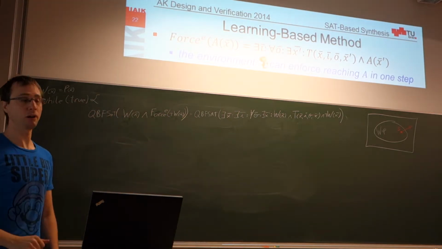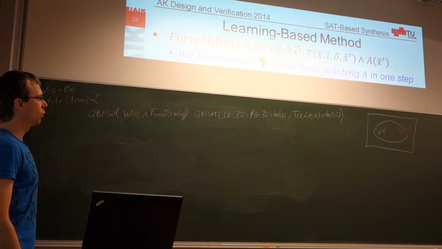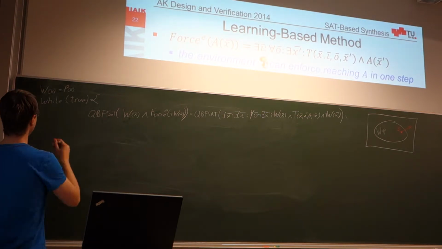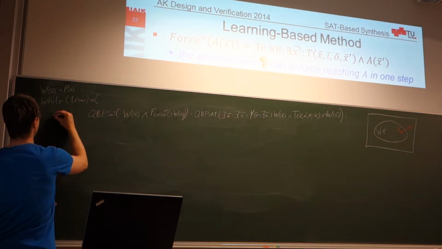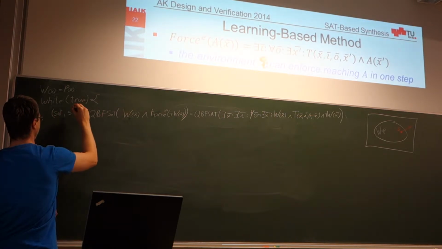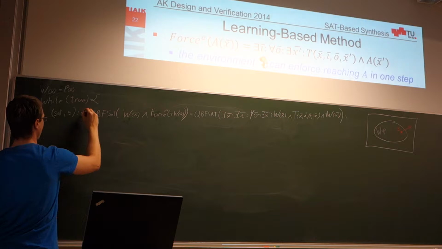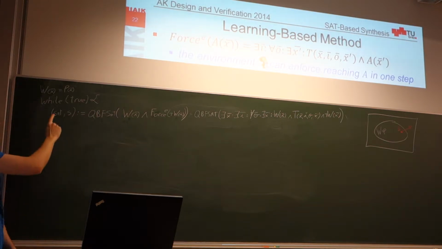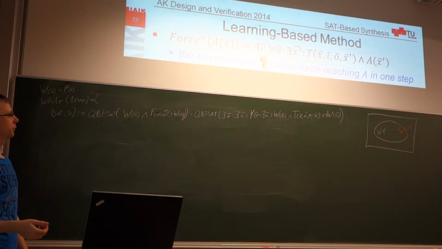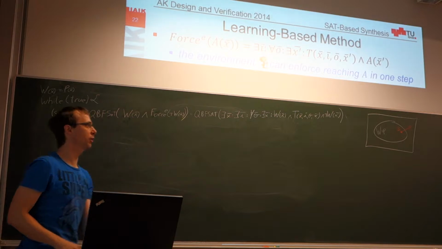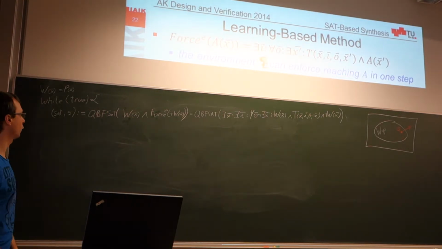And what the QBF solver will do is it will give us two parts of an answer. I write it like this. So let's say we have such a variable sat, and the QBF solver sets this variable to true if this formula here is satisfiable, and to false if this formula is not satisfiable.